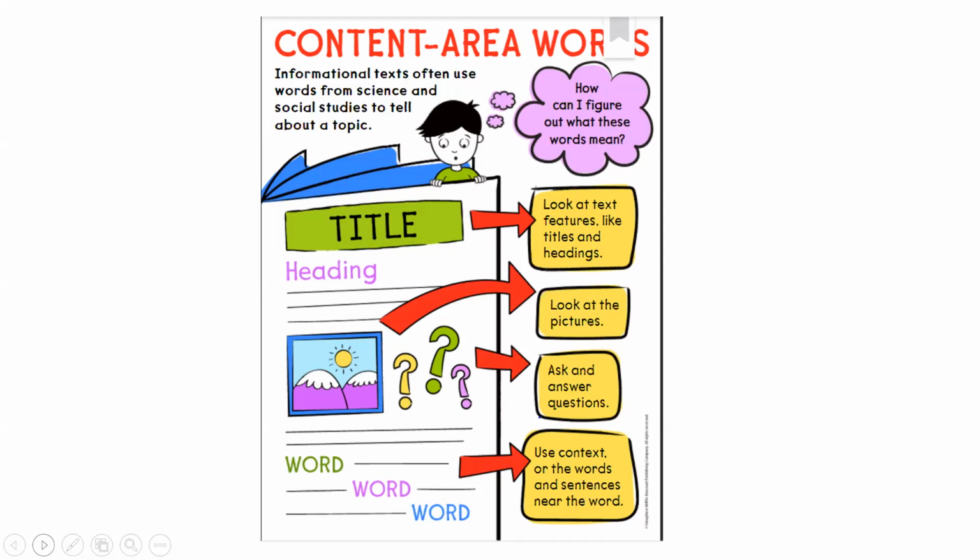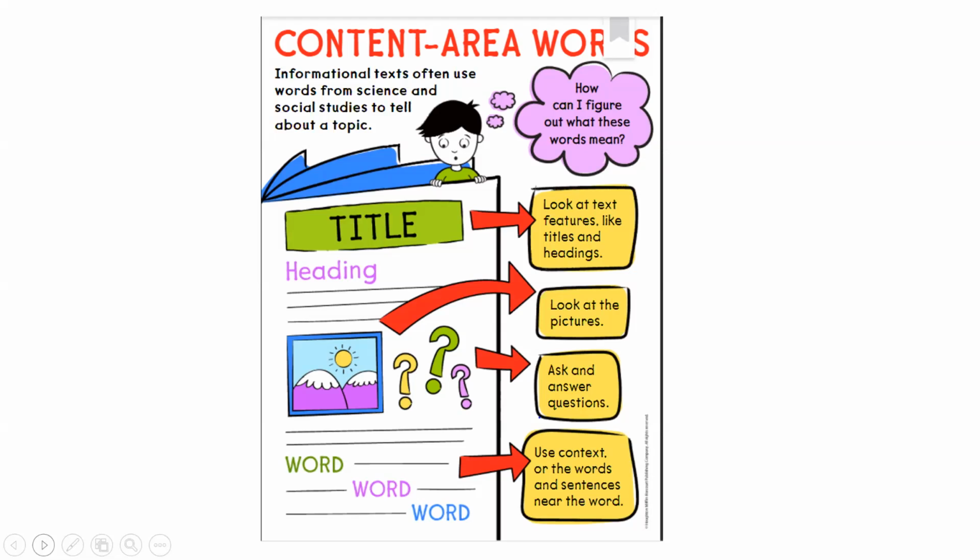And then you can also look at the pictures, because in informational text there's a lot of photos, a lot of pictures that you can look at to kind of try to figure out what that word is. And then you can ask and answer questions. That's always a good strategy, to ask and answer questions to see if you can figure out what the word is. And this is the one that I use the most.